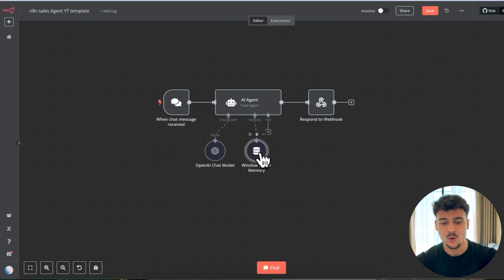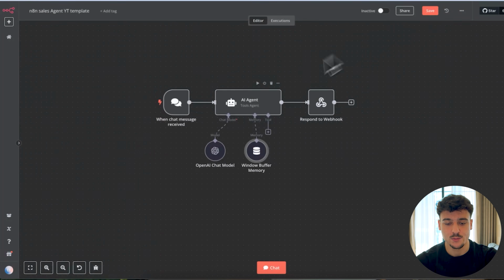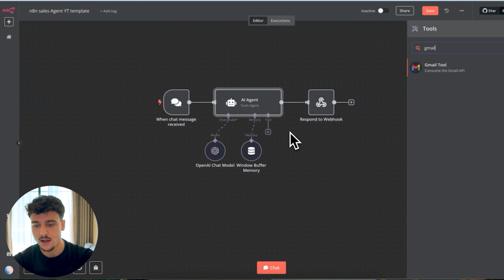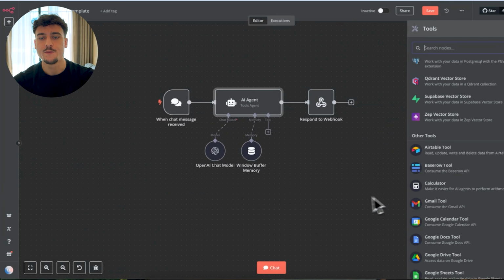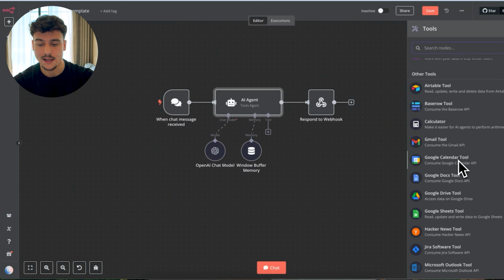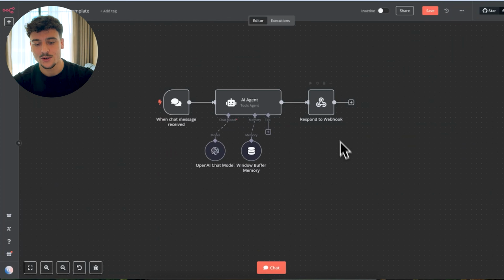On top of that, we also have window buffer memory, which is going to be the memory for your AI agent. Make sure that you set this to 10, which is usually a good context window length, meaning that 10 back and forth conversation flows are going to be accessible to the AI agent as part of its memory. And finally, you can also add tools. For example, if you wanted to be able to send an email, you can go to the Gmail tool. If you wanted to update something else, such as, for example, Airtable or book a Google Calendar event, or anything else, you can add these tools right here. And then at the end, we have the respond to webhook, which is going to send the response back.